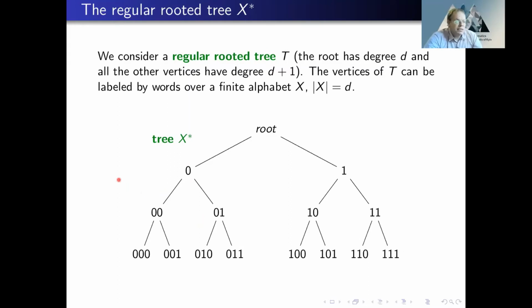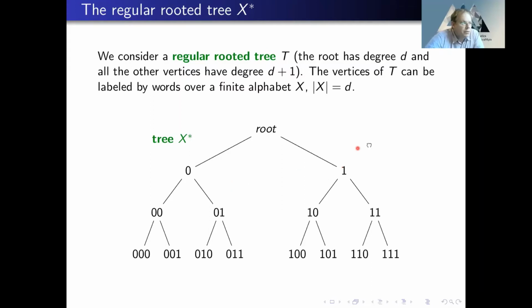And now this self-similarity of this tree is reflected in the self-similarity of the automorphism group of this tree. So for example, if we consider some automorphism, and this automorphism fixes the root, and suppose it fixes 0, then it should fix the whole subtree, and it induces an automorphism inside the subtree, which you can think of as an automorphism of the whole tree, because the subtree is isomorphic to the whole tree.